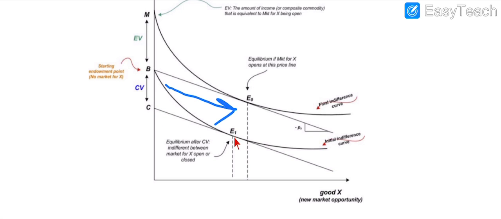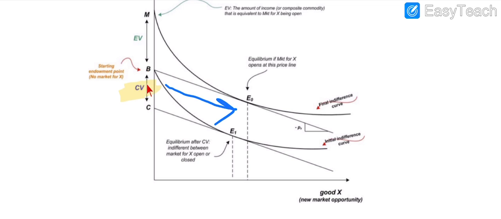the consumer reaches this indifference curve E1, due to which the consumer moves from budget line B to C, and this movement from B to C explains the concept of compensating variation. This distance between B and C explains the difference between the market for good X being open or closed.